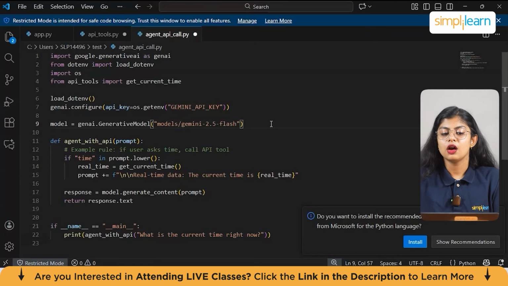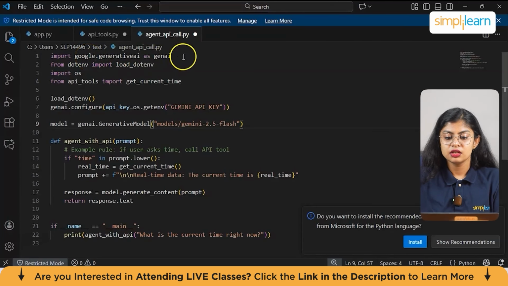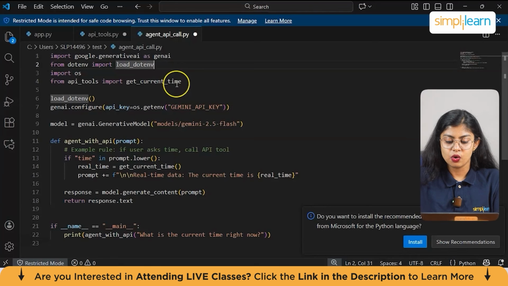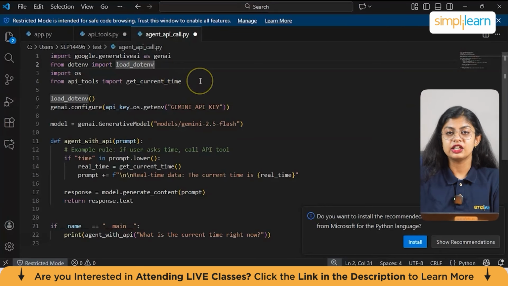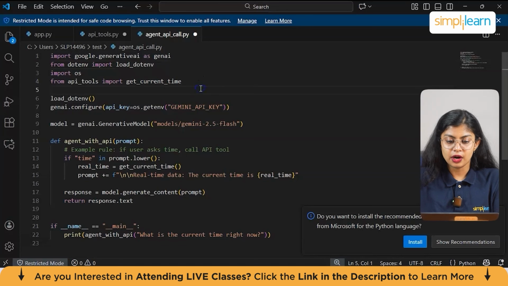And yes, now after creating agent_api_call, here's a small program that I've integrated with it. The first line, again, is importing Google Gemini AI, then I've imported dotenv, then I've imported os. This is a normal thing that you have to do in every Python file. And then we have from api_tools import get_current_time.